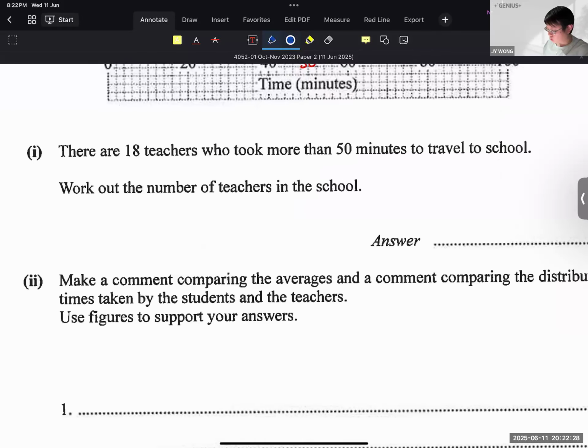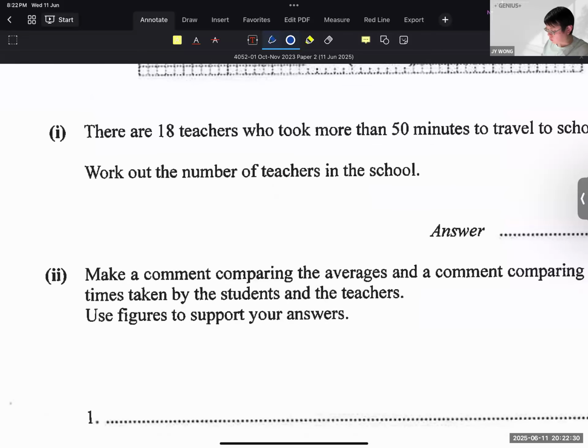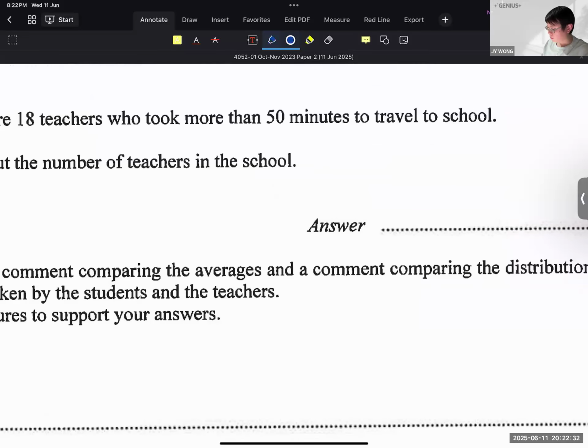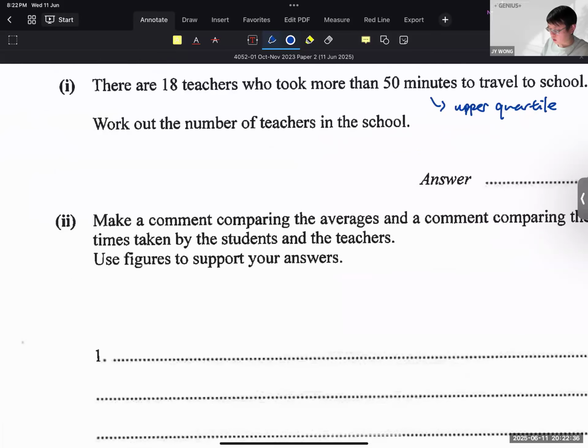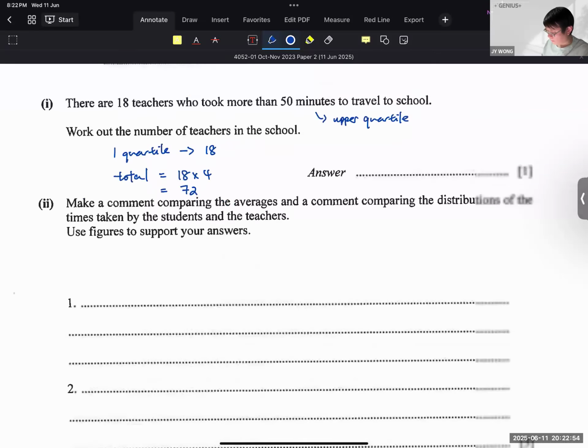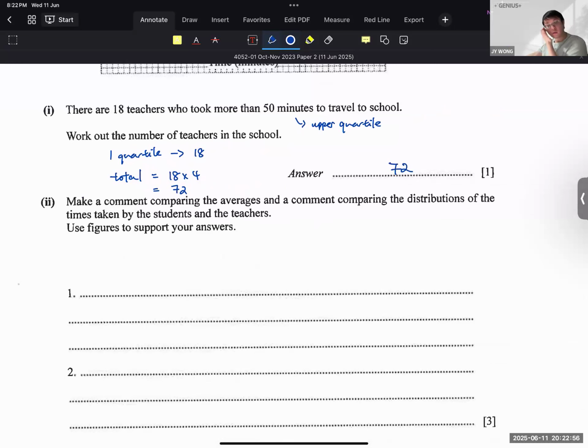All right. So if your 50 minutes is your upper quartile, it will work out to be one quartile has 18 teachers, and therefore total is equal to 18 times 4. That's it. Don't do weird things, please. Okay.